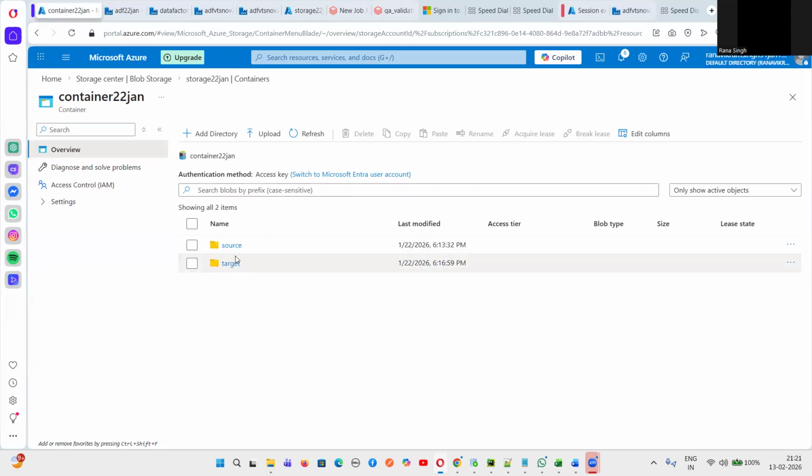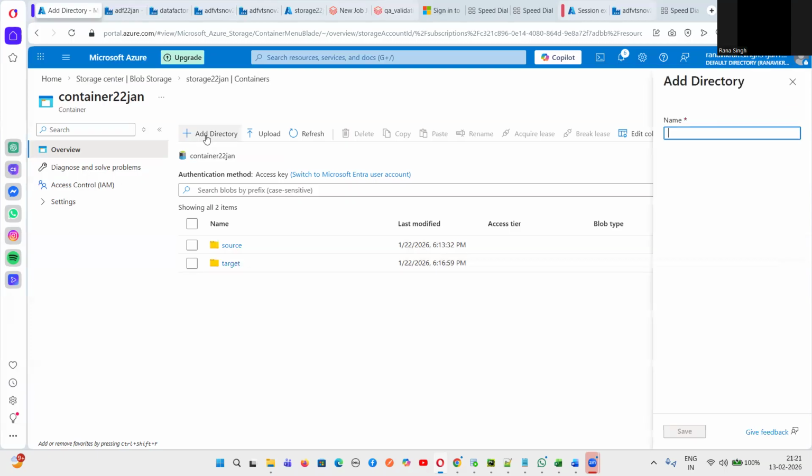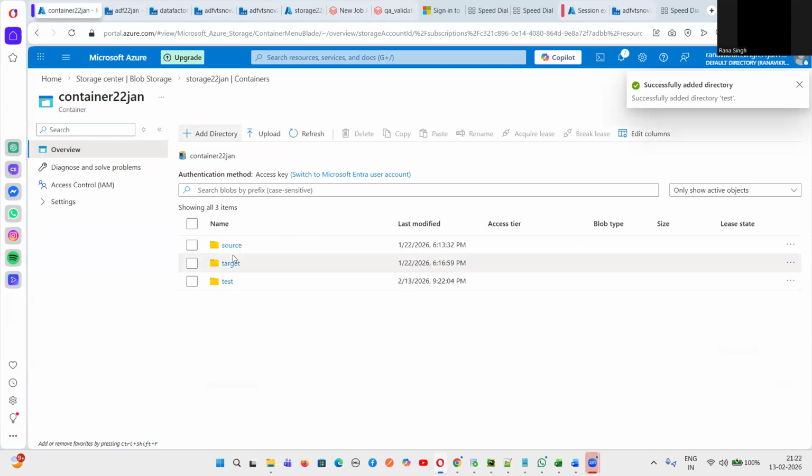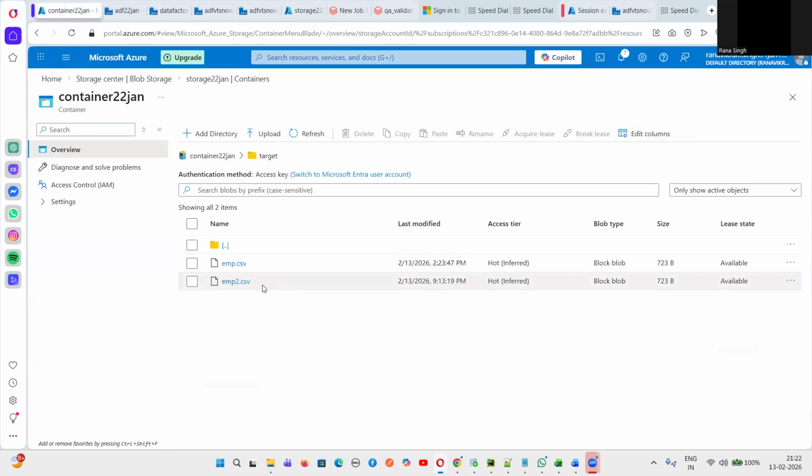In this container, one more folder we can create. This is called add directory. You can create any number of folders if you want. Let's suppose I create a test folder. So as of now, we have a target folder. In this target folder, we have emp CSV, emp2 CSV, but we don't have the file which is present in the source now, which is emp3.csv. The target is we want to push this file from the source to the target, and for that we will create a pipeline, and we will run the pipeline and see that the data is loaded from the source to the target.